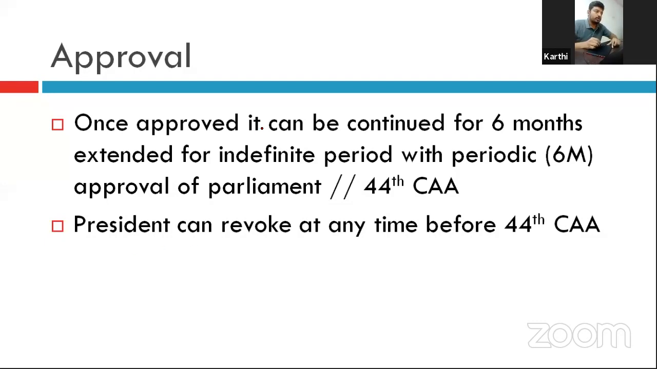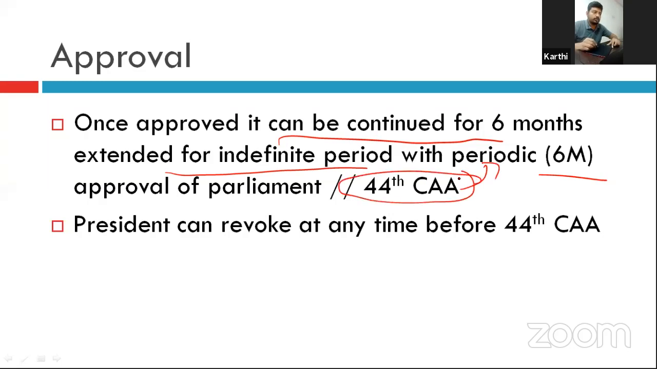Once both houses approve, it can be continued for 6 months, and can be extended for an indefinite period with the periodic approval of Parliament. That is, every 6 months Parliament has to approve the national emergency to continue. By approving it every 6 months, it can continue for an indefinite period, and the periodic approval was also inserted by the 44th Constitutional Amendment Act. Before the 44th Constitutional Amendment Act, revocation, that is removal of the national emergency, could be done unilaterally by the President.